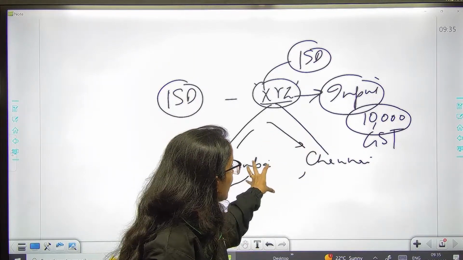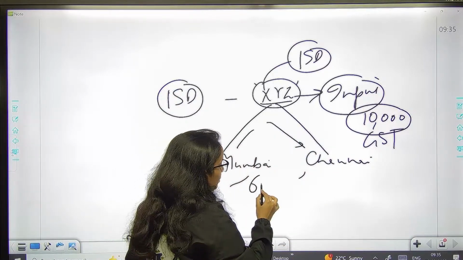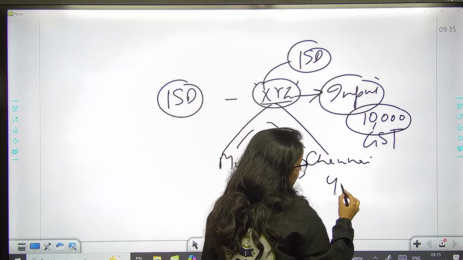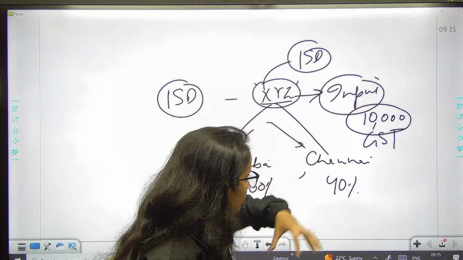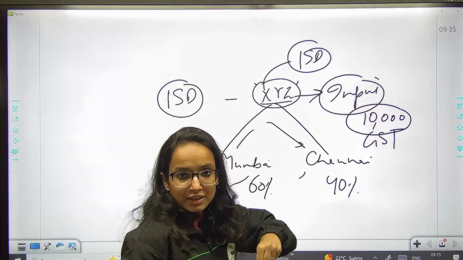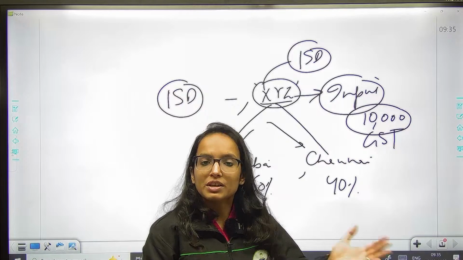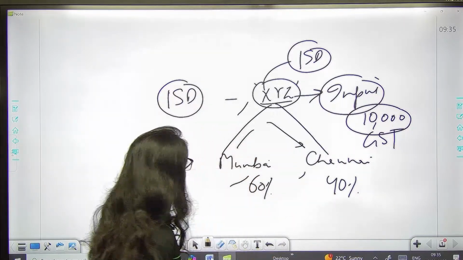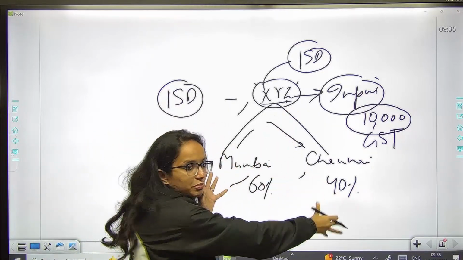Depending कि इस input का इन्होंने कितना utilization किया है, right? तो suppose Mumbai branch has utilized 60% of it, or Chennai branch has utilized 40% of it. So accordingly, it will be distributed. So there will be a centralized mechanism, which is XYZ would be ISD. It would be distributing the proceeds of the ITC to the respective branches of the company. This entire mechanism is input service distributor. So it will be distributing the proceeds.